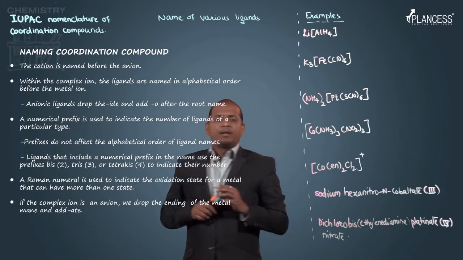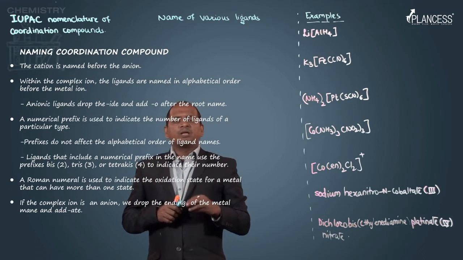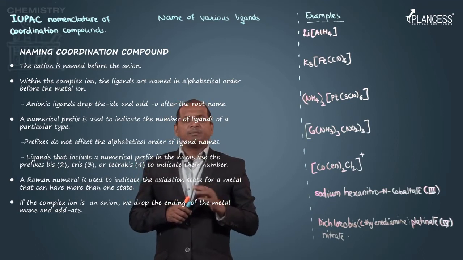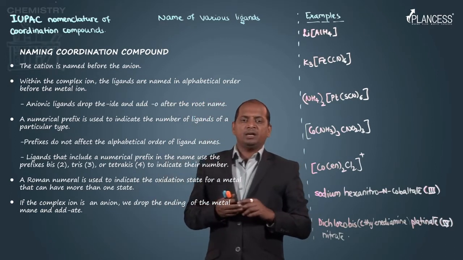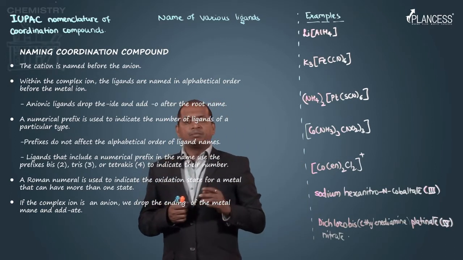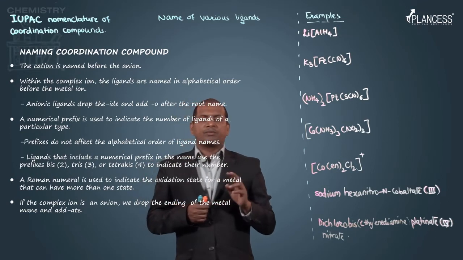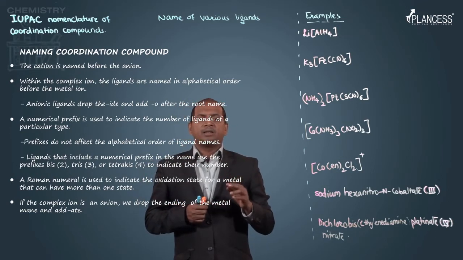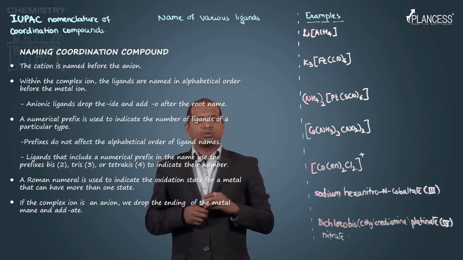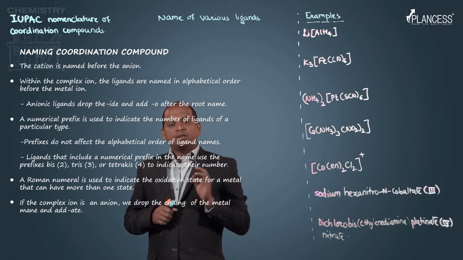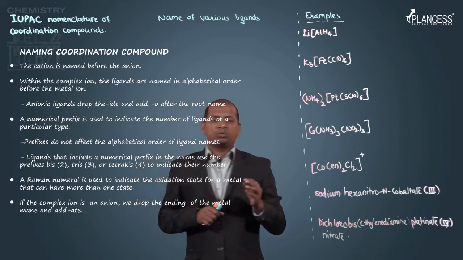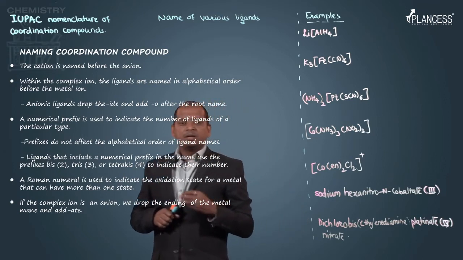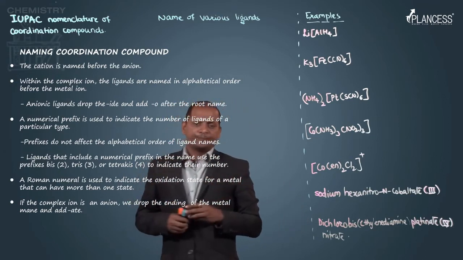If there is more than one ligand of the same type, then we use prefixes di, tri, tetra depending upon the number: 2 is di, 3 is tri, 4 is tetra and so on. These prefixes are generally used for monodentate ligands: dichloro, trichloro, dinitro, diammine, diaqua, hexaaqua and so on.